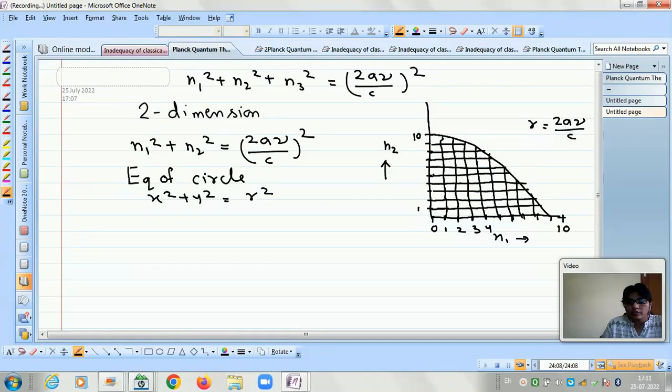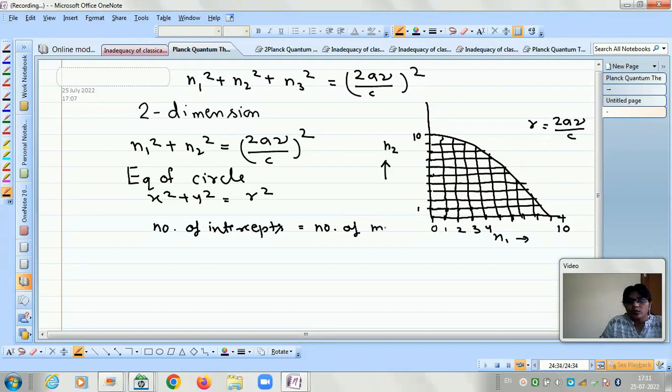So this is the intercept of n1 n2, and this is also the intercept of n1 n2. So the number of intercepts actually gives us the number of modes.